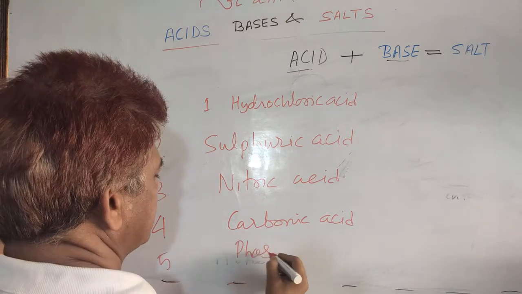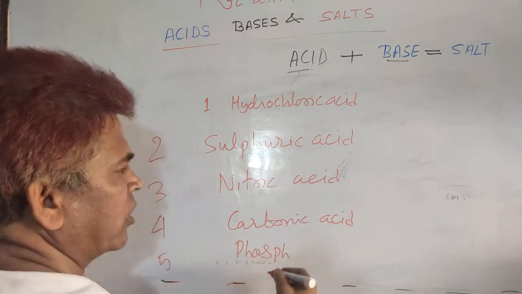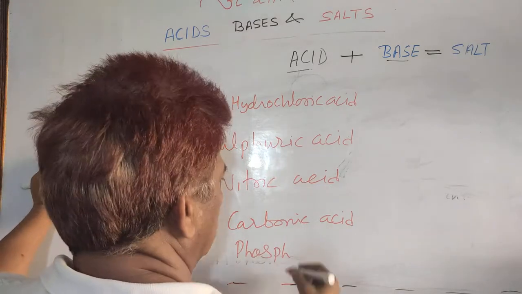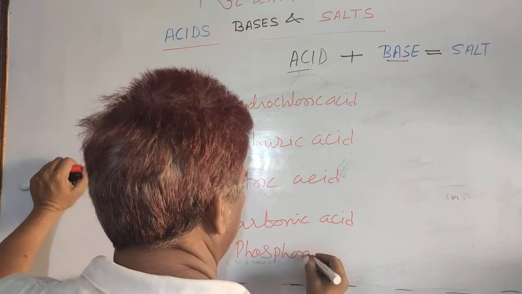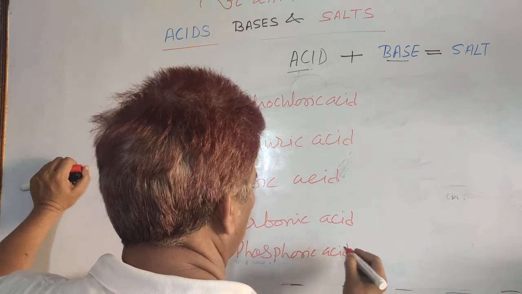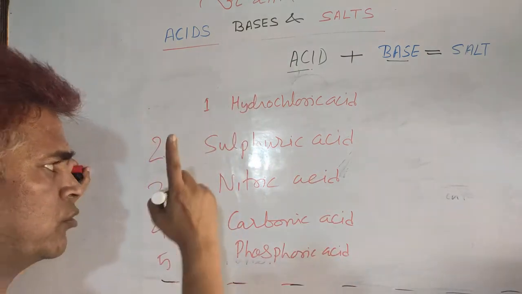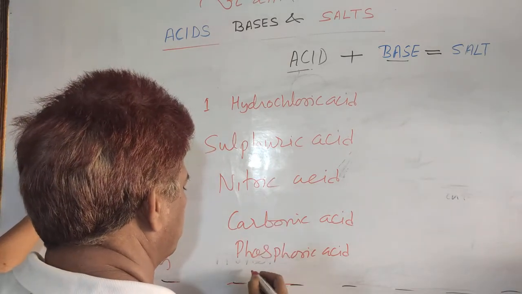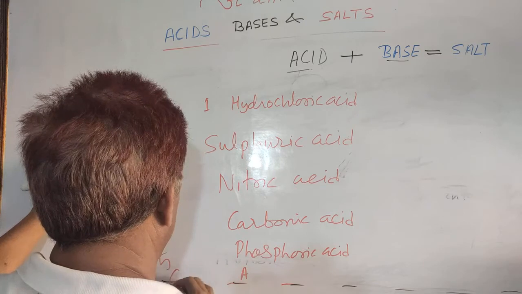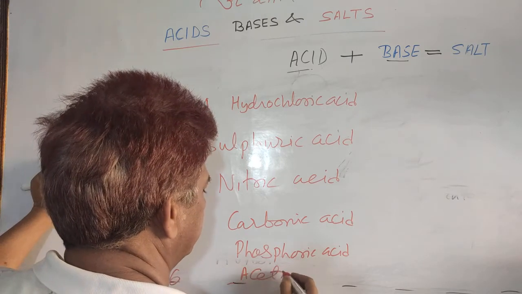Phosphoric acid, these are common. So, from lower classes you know the name or formula of this compound, phosphoric acid. If you do not know how to write the formula, you must learn the formula of this chemical substance, phosphoric acid, and another you can take acetic acid.